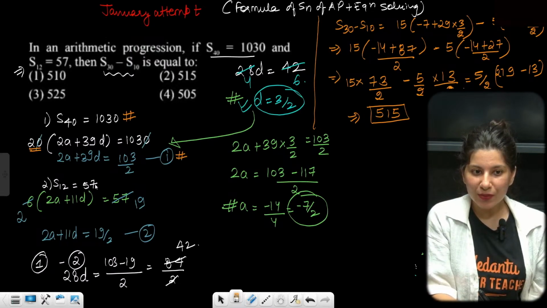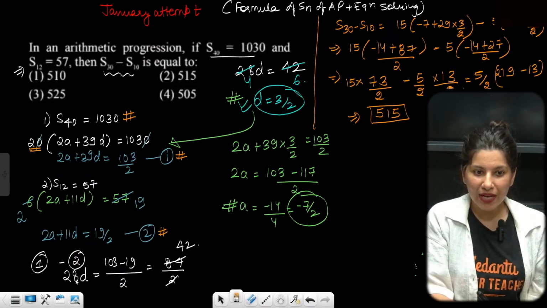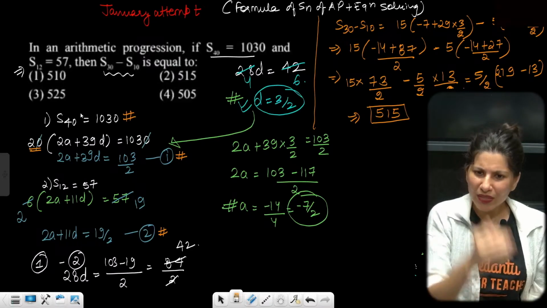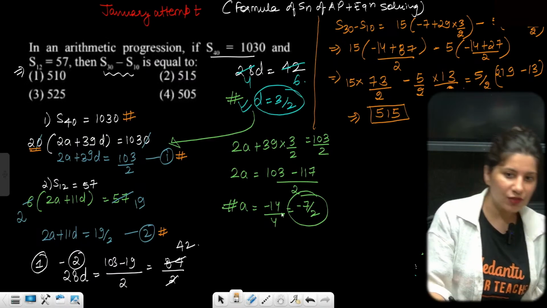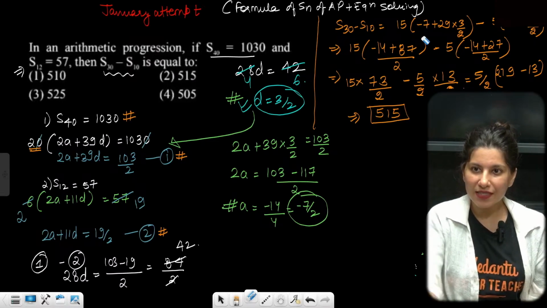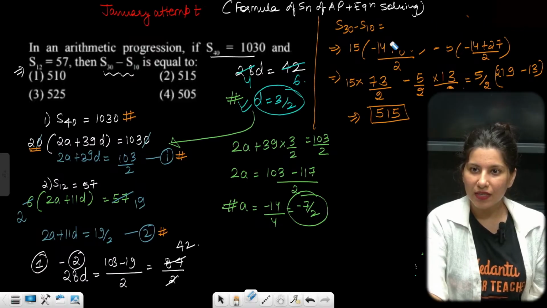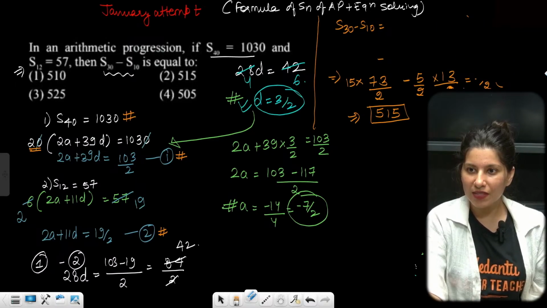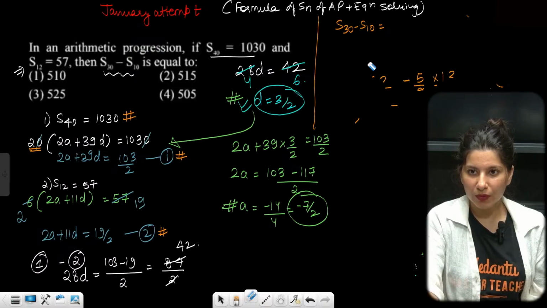Similarly, S12 is equal to 57. So similar solving, second equation we can get. If you subtract, you will get D, which is 3 by 2. And if you put 3 by 2 in any of the equations, you will get A, which is minus 7 by 2. Now S30 minus S10. Can you see S30 minus S10 over here? Let me solve it one more time.